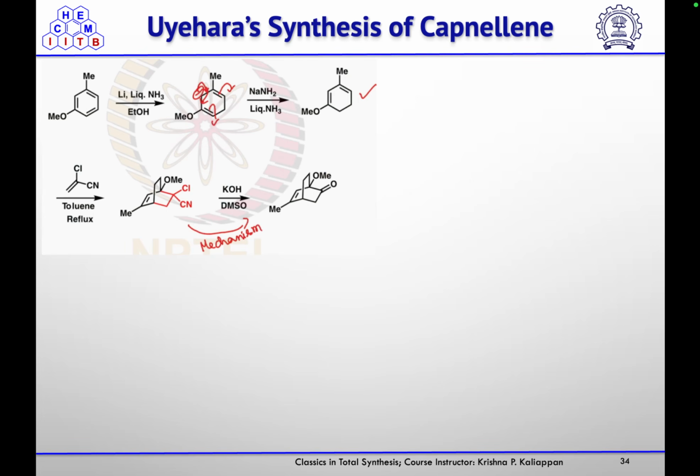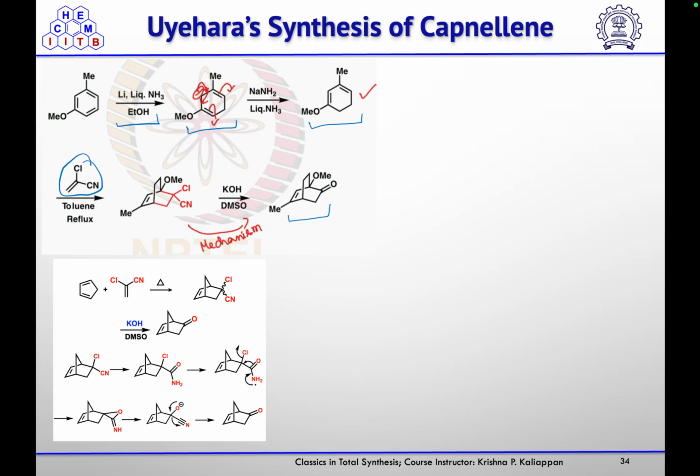So they start their synthesis from 3-methylanisole, and this on treatment with lithium and liquid ammonia undergoes Birch reduction to give you this product, and this on treatment with Na and liquid ammonia they isomerize the double bond to get the diene. Then this diene will undergo Diels-Alder reaction with this dienophile, and then KOH and DMSO will convert that chloro and cyano substituted product to the ketone.